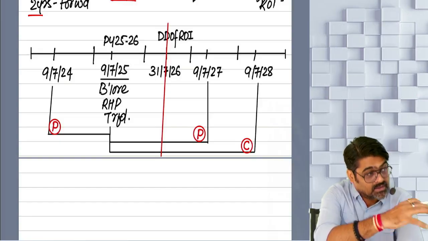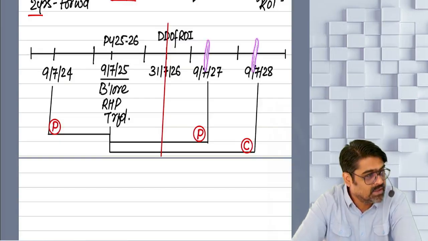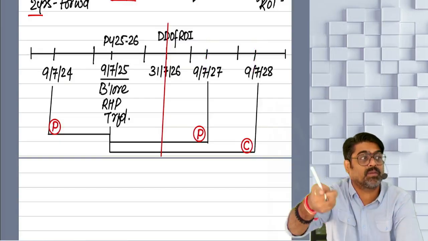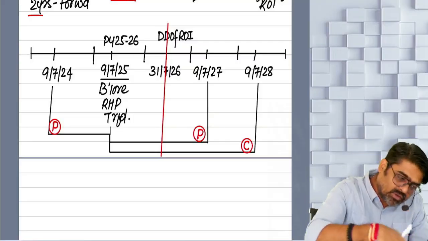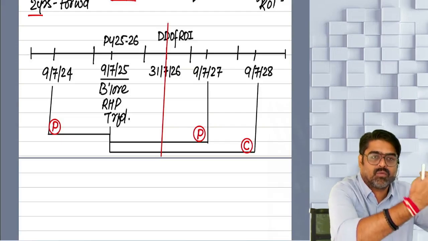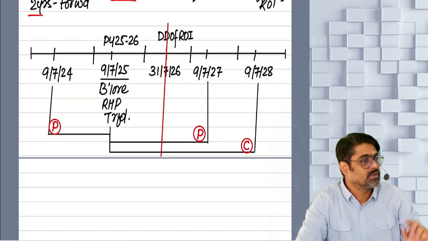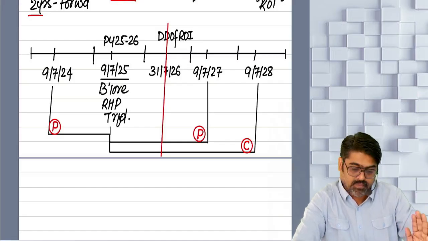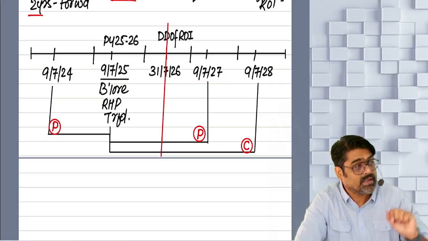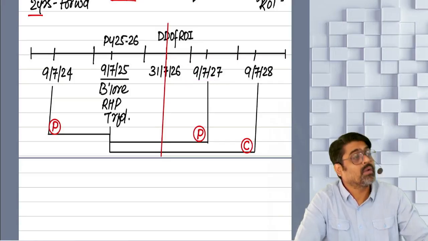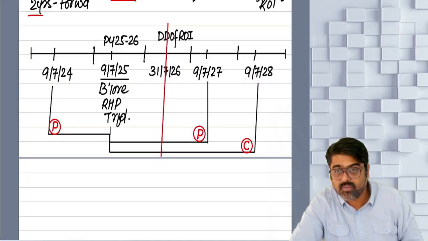And at that time you promised that within the balance period of 2 years or 3 years, you are going to use this deposit for the purpose of purchase or construction. So when you deposited money, to that extent the capital gain was exempted. Yes or no? And at that time you promised that you are going to use this money on or before 9 July 2027 for purchase, and on or before 9 July 2028 for what?